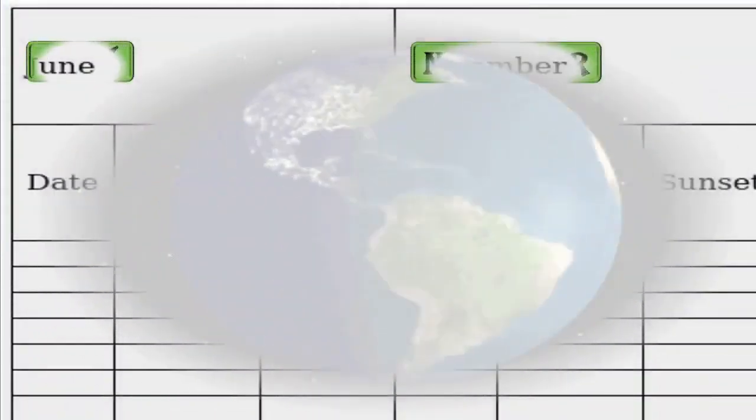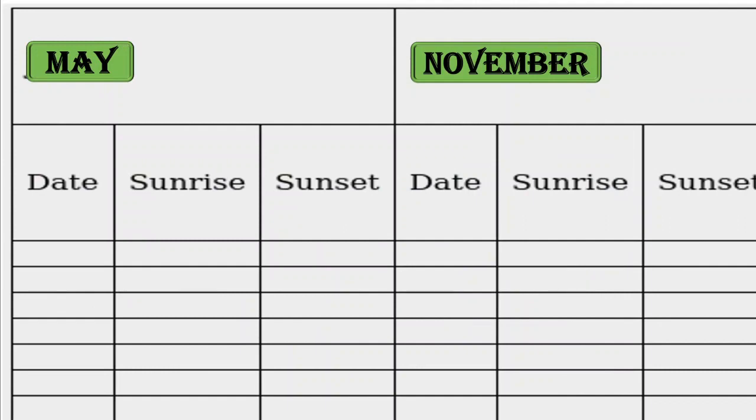Now, dear children, here we will make a table. You can see here this is May month. There are 12 months in a year, you know that. We will study about the May month and November. This is the 5th month and this is the 11th month. Now we will study about these 2 months and we will conclude something. Here we will take some dates and we will mention sunrise and sunset timings on that day.